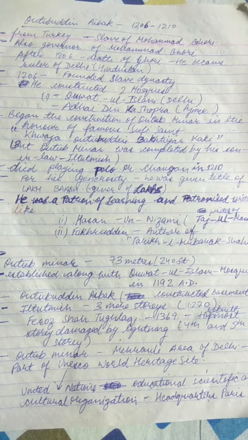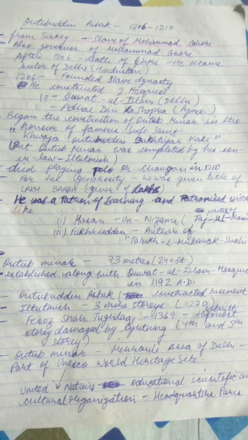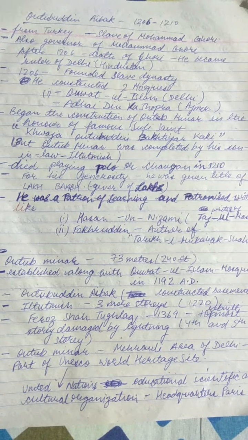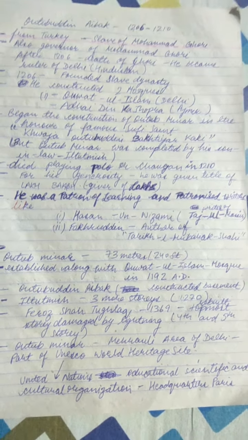Qutubuddin Aibak died playing polo or chaugan in 1210. For his generosity, he was given the title of Lakh Baksh, that is giver of lakhs.